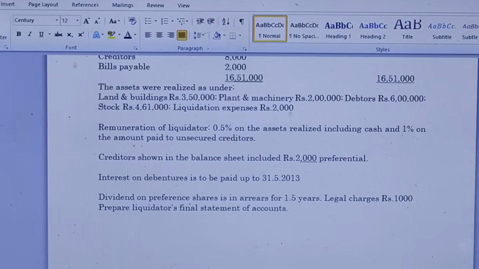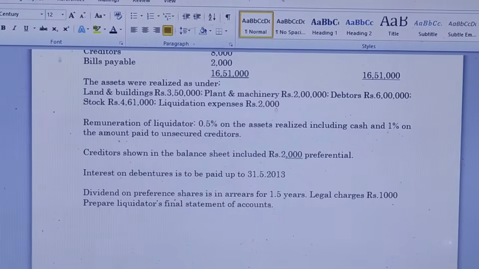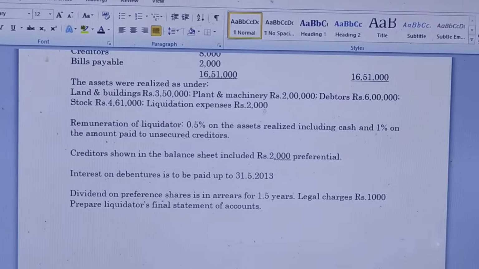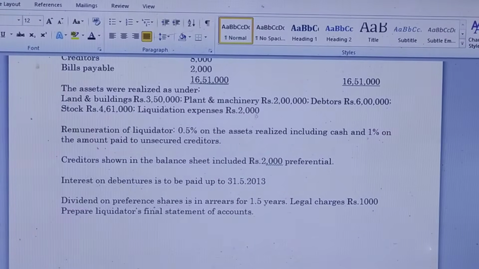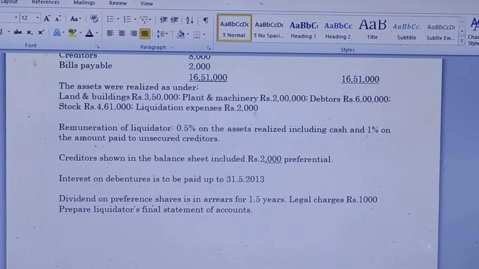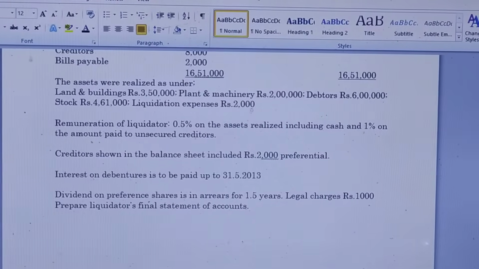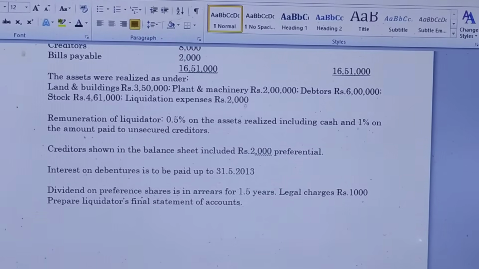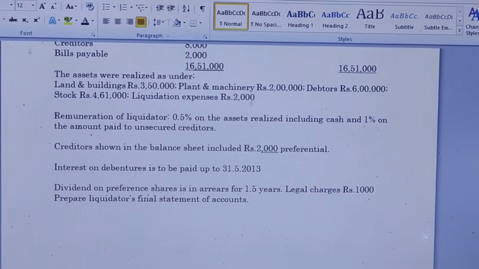And in the adjustments, the assets were realized as under: land and buildings rupees 3 lakhs 50,000, plant and machinery rupees 2 lakhs, debtors rupees 6 lakhs, stock rupees 4 lakhs 61,000. Liquidation expenses rupees 2,000. Remuneration of liquidators 0.5% on the assets realized including cash, and 1% on the amount paid to unsecured creditors.